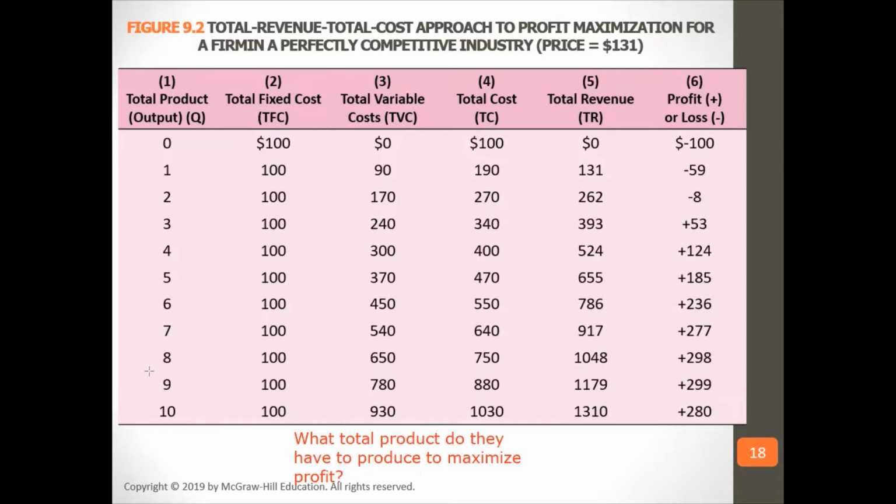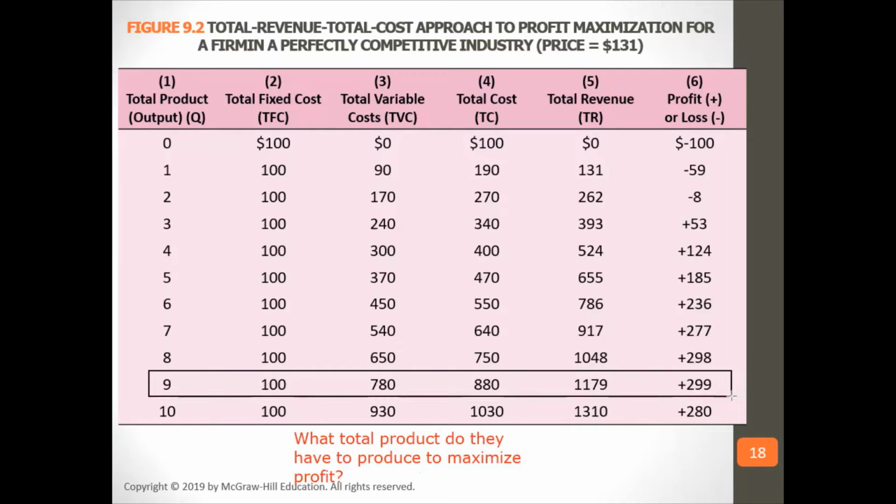Okay, that's okay. So 9. They have to produce a total product of 9 to maximize profit.